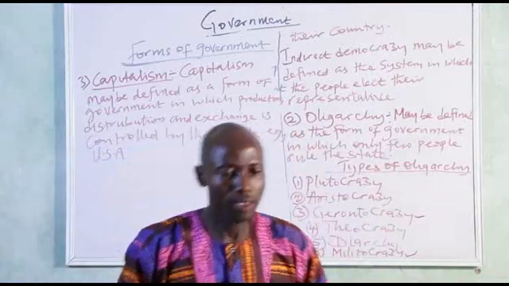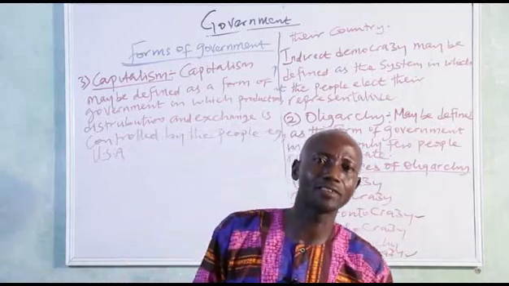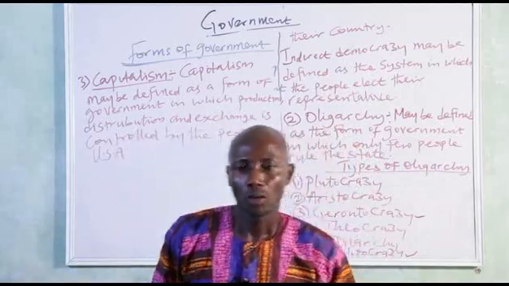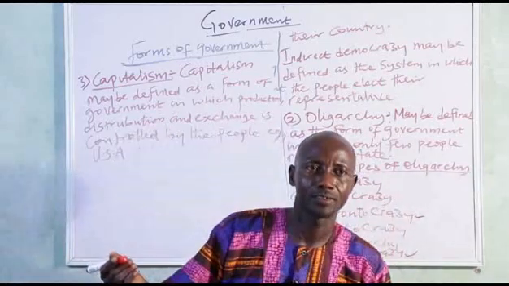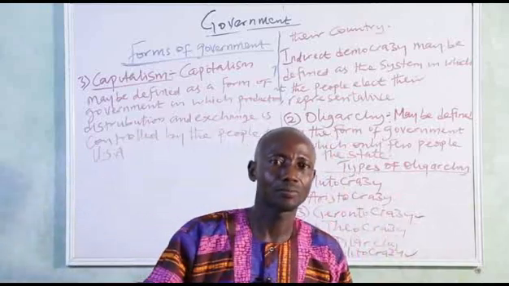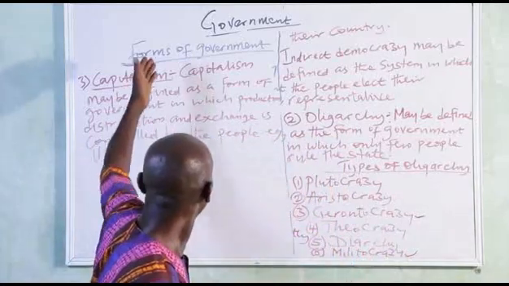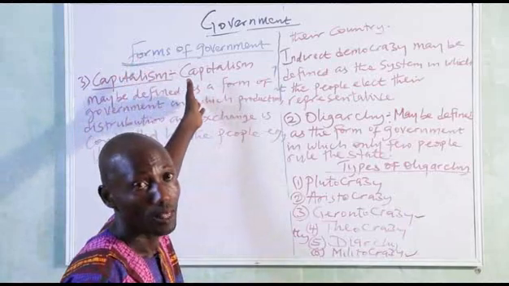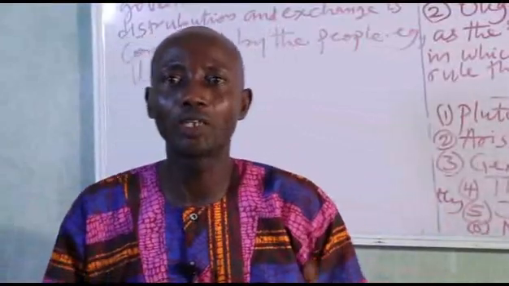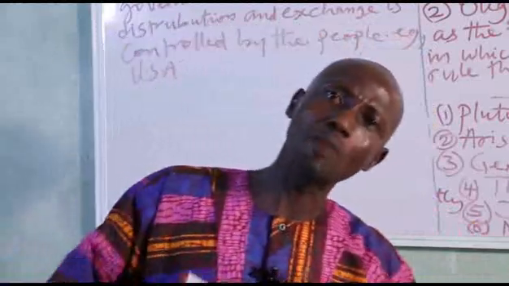Then, under capitalism, I want to introduce this to you. In a capitalist state, we have two classes: the bourgeoisie class and the proletariat class. Are you with me? I will repeat myself. When a country adopts capitalism as their form of government, we do have two classes. The first class is known as what? Bourgeoisie. The second class is known as what? Proletariat. What do I mean by bourgeoisie?